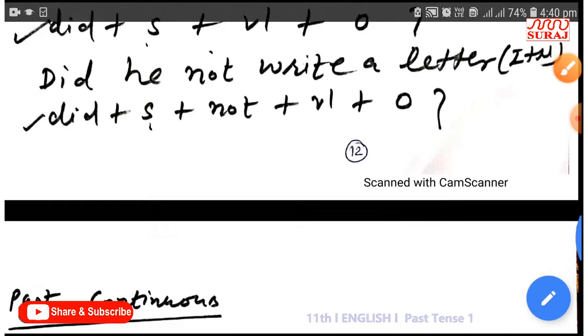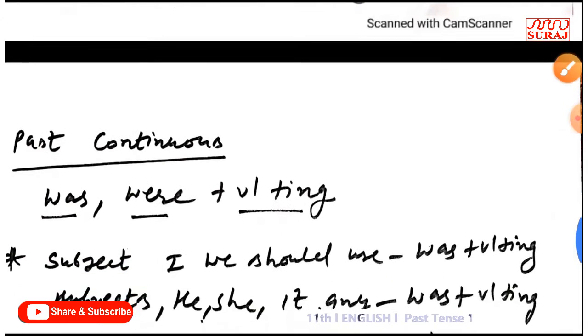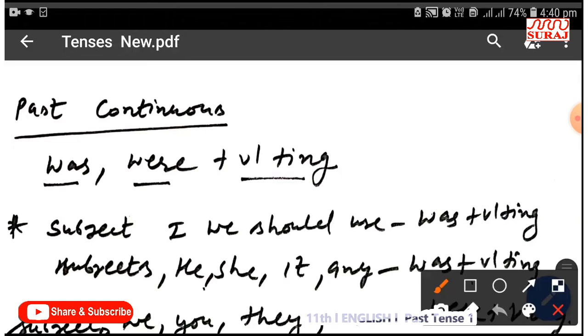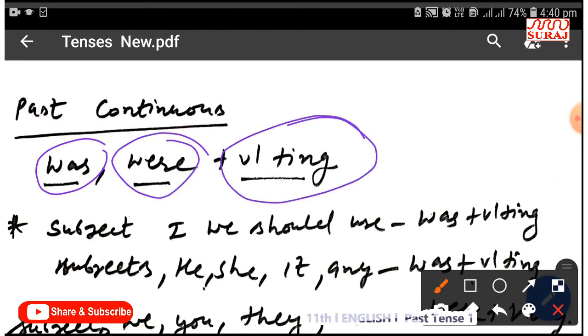Okay, now I am going to tell you about past continuous. Was, were, first form plus ing, these are the helping verbs of past continuous. When the subject is I, we should use was with first form plus ing.